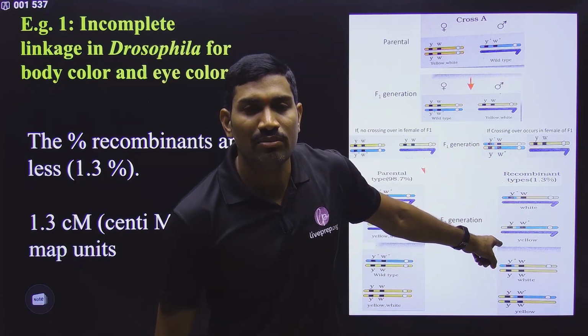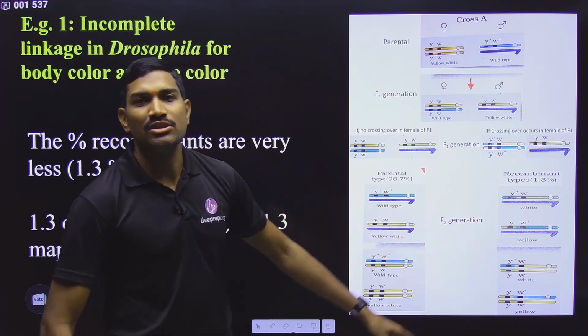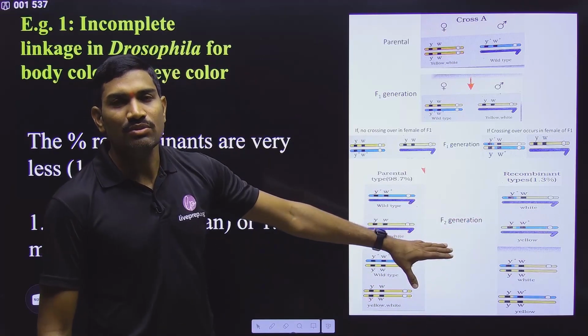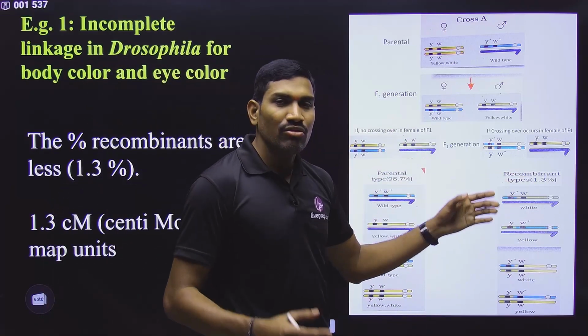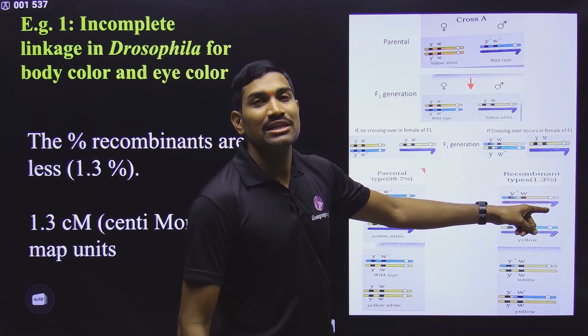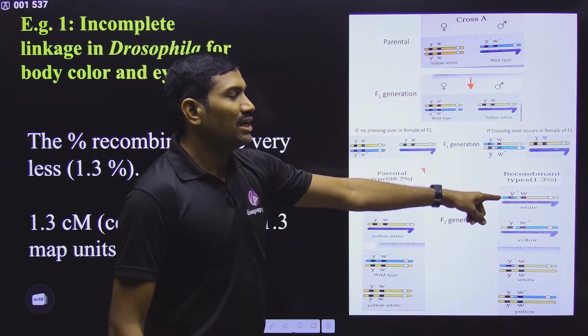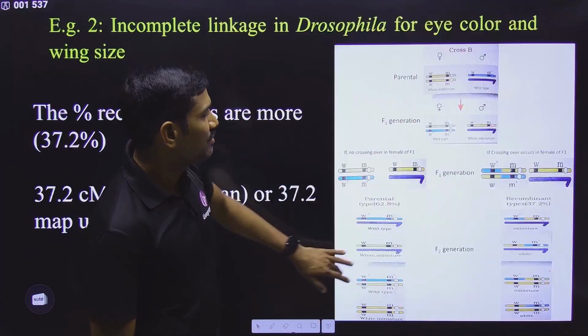And actually this recombination process is nothing but crossing over. So crossing over is responsible for this particular recombination. This is what they are saying. And here now the linkage maps of the statement let us use here. So 1.3% recombination has happened. That means what is the distance between these two genes? It is 1.3%. That's what we are saying.